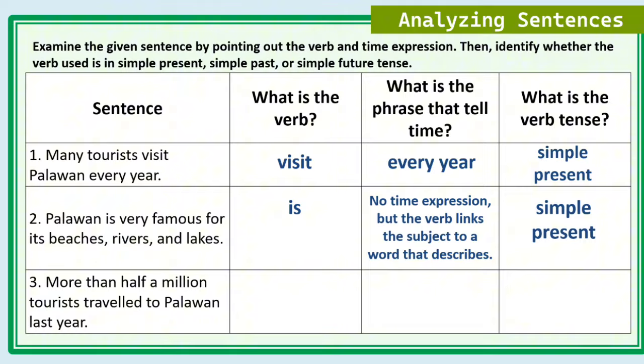How about sentence number 3? More than 500,000 tourists traveled to Palawan last year. What is the verb? The verb is traveled. What is the phrase that tells time? Last year. So, what is the verb tense? Simple past.